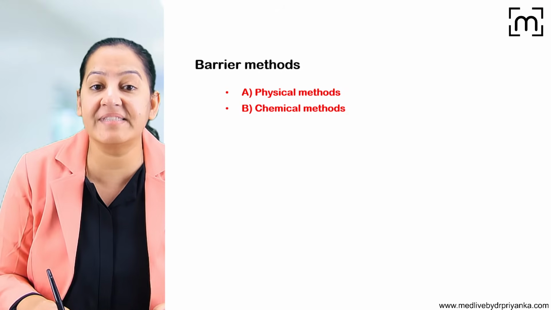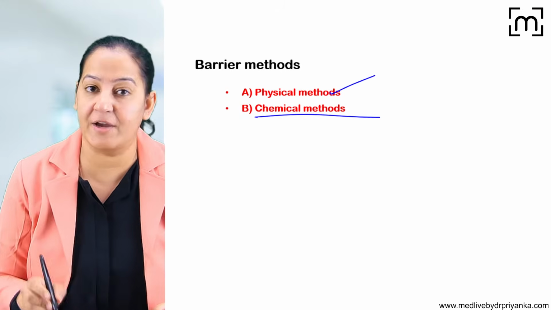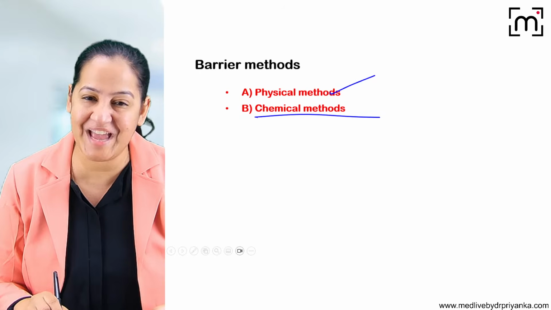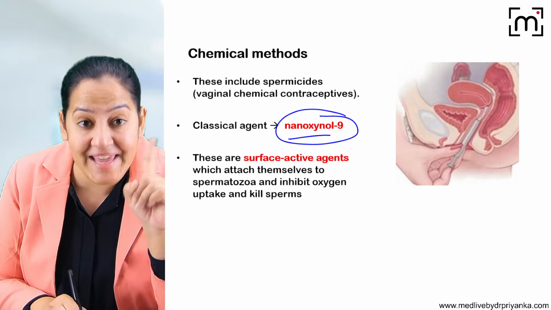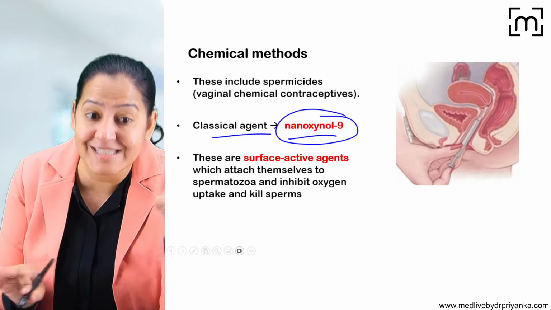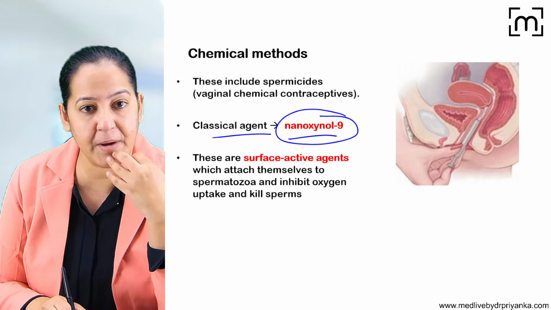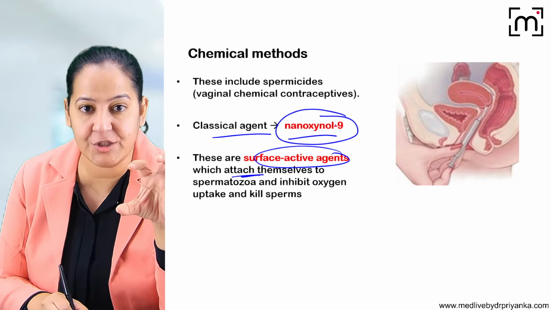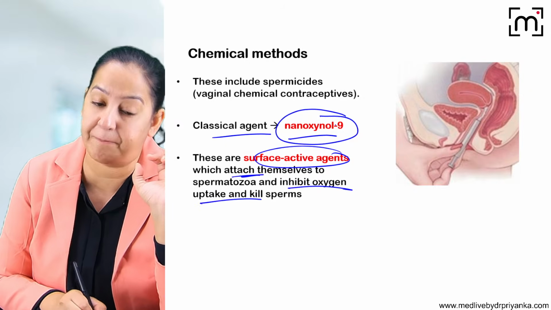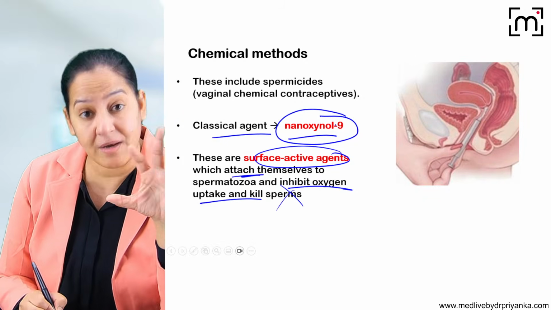So we are done with the physical methods. In the chemical methods, I already told you the name of the chemical. What's the name of the chemical that kills the sperm? Only one chemical, nonoxynol 9. It's spermicidal. How does it kill sperm? It is a surface active agent. It attaches with the sperm and inhibits the oxygen uptake in the sperm, so sperm get killed. So learn the mechanism also.